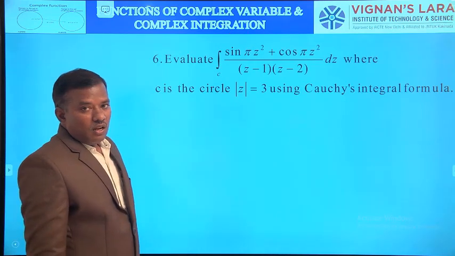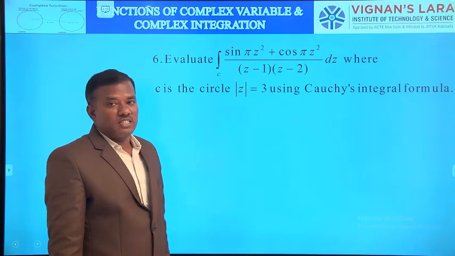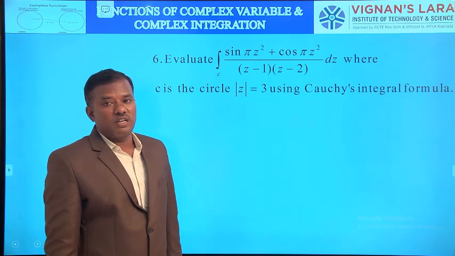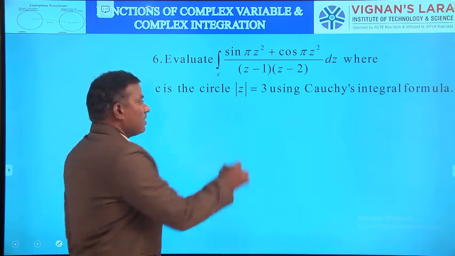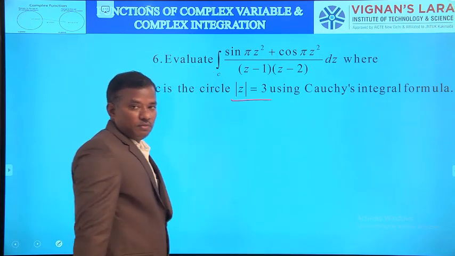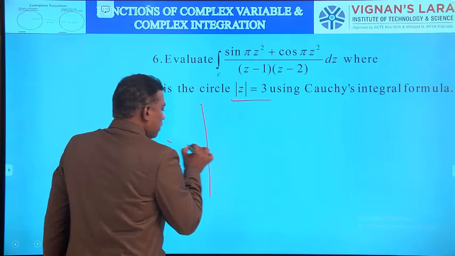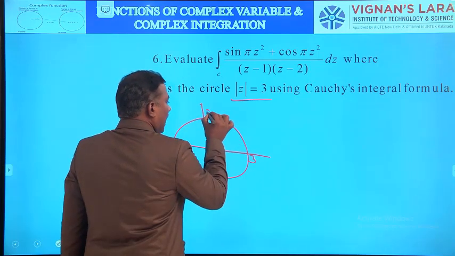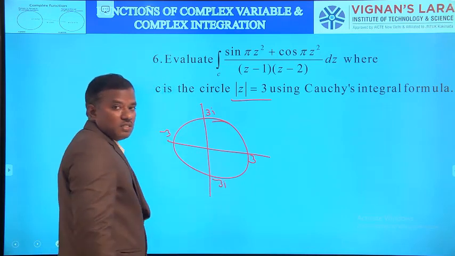Then coming to the last example, integral over C of (sin πz² + cos πz²)/((z-1)(z-2)) dz where C is the circle |z| = 3, using Cauchy's integral formula. What is the circle here? |z| = 3. This is a circle with the center at (0,0) and radius 3 units. So 3i, minus 3, minus 3i.